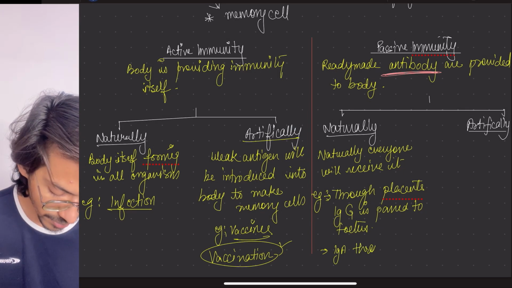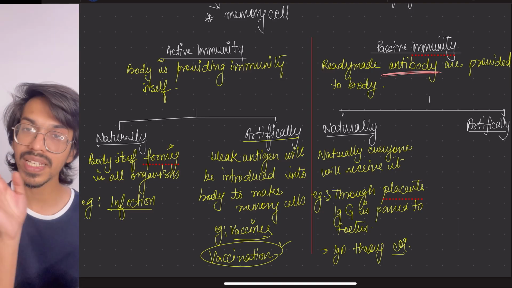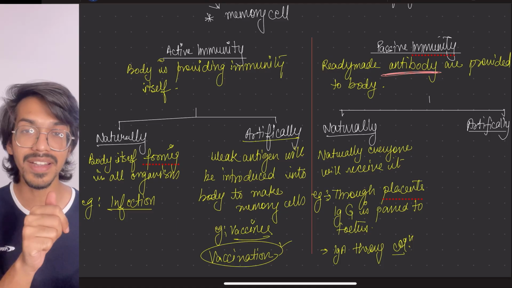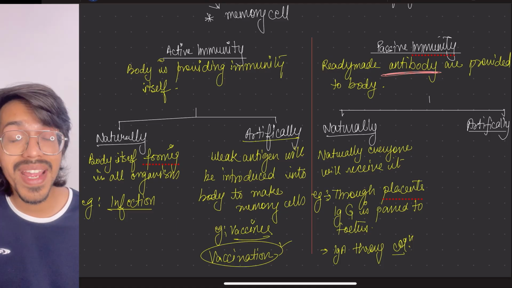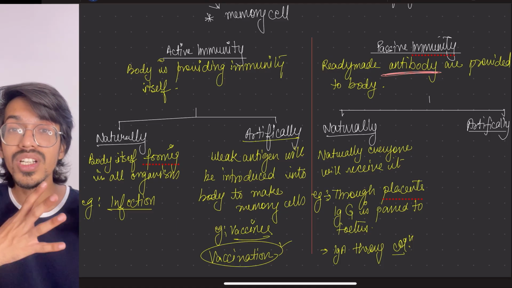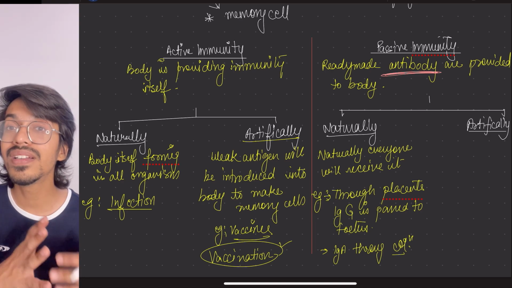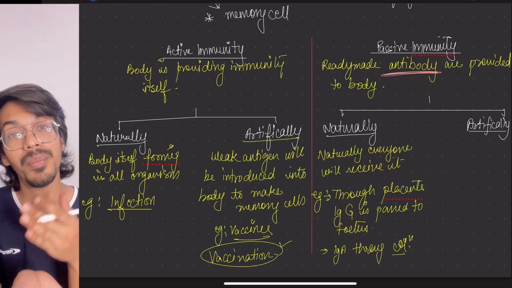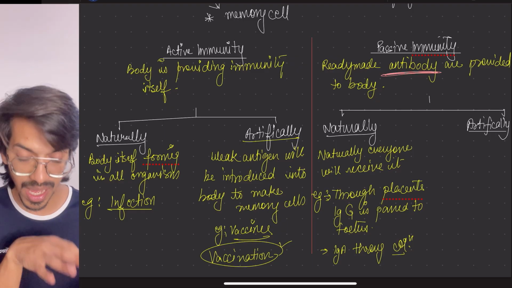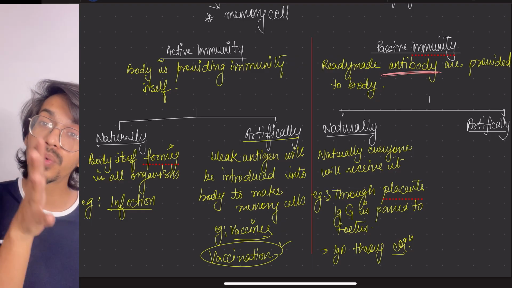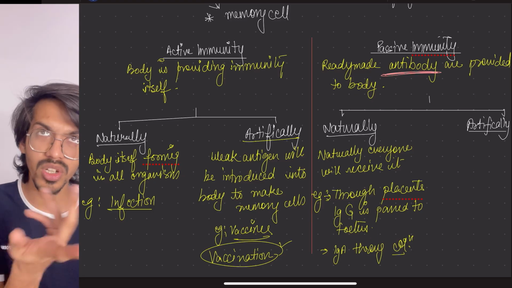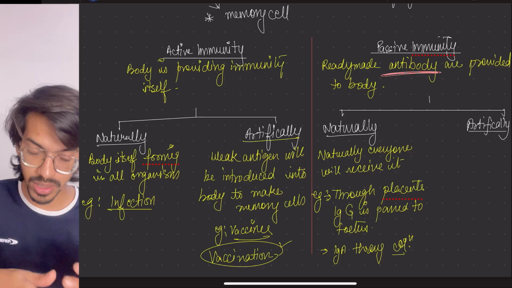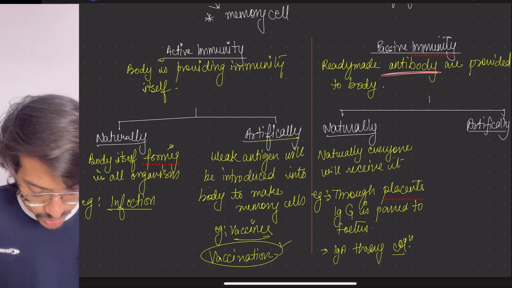One more example is IgA through colostrum. Colostrum is what? Initially a yellowish thick milk which is provided, which is rich in antibodies. Now you understand why it is said that during the initial days there should be direct breastfeeding. Breastfeeding has to be done, or else the IgA antibodies, which will protect the infant, not the fetus anymore, will be missed during that period. Okay, so this is important.